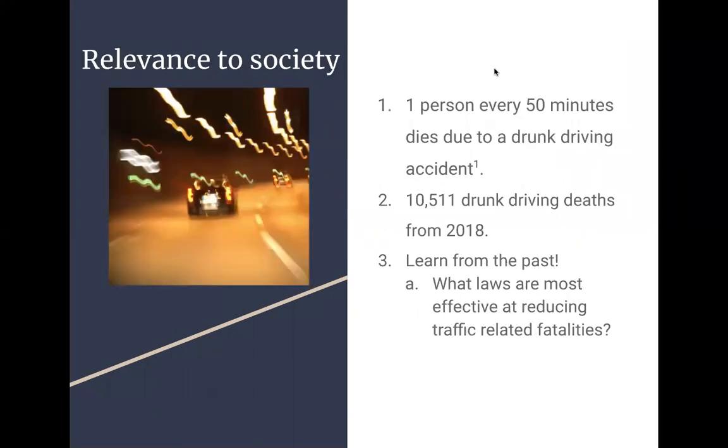This topic is relevant to all of society because one person every 50 minutes dies due to a drunk driving accident. In 2018 alone, there were 10,511 drunk driving deaths. It's important that we learn from the past and see which laws are most effective at reducing traffic fatalities.